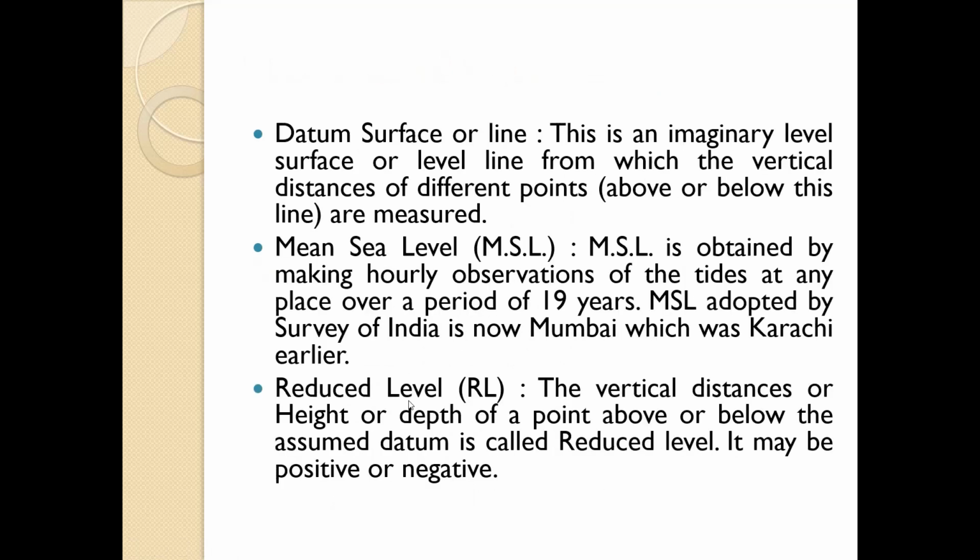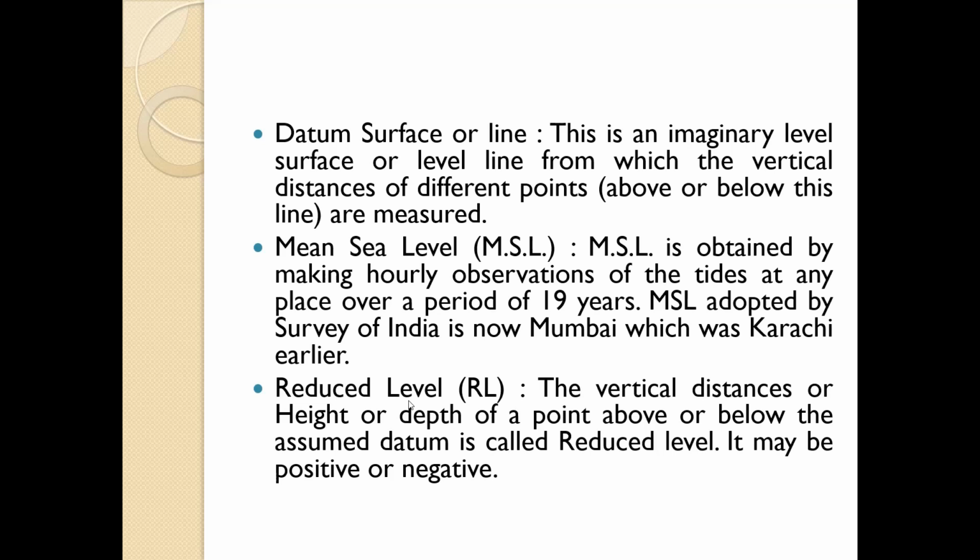Then datum surface or line. This is an imaginary level surface or level line from which the vertical distances of different points above or below the line are measured. So it is the imaginary level with reference to which all different points or lines are measured.